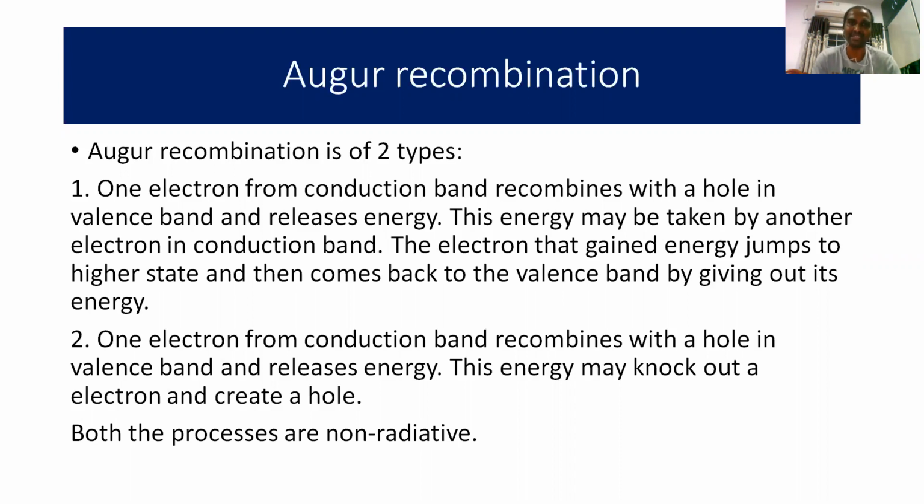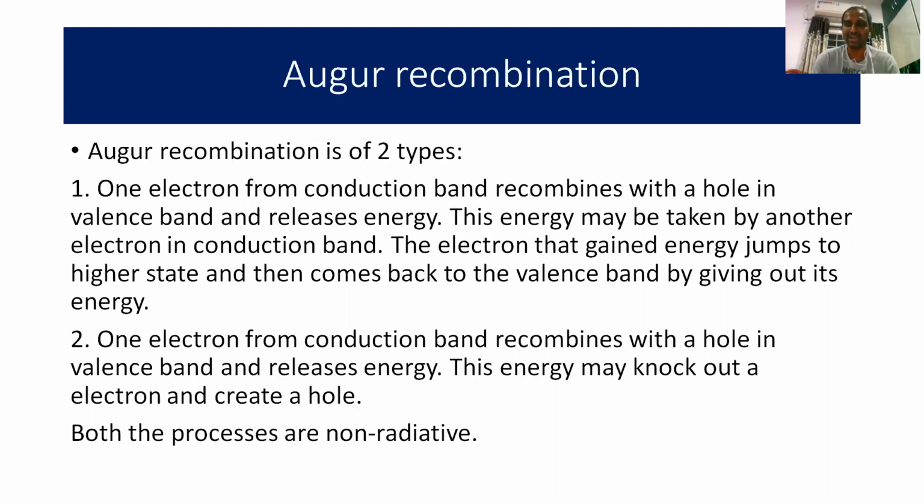Now let us see how it takes place. Usually Auger recombination is divided into two categories; that means it takes place in two different ways. In the first way, one electron from the conduction band recombines with a hole in the valence band and releases energy. This energy may be taken by another electron in the conduction band. Such an electron which gains energy jumps into a higher energy state, and then comes back to the valence band by giving out its energy.